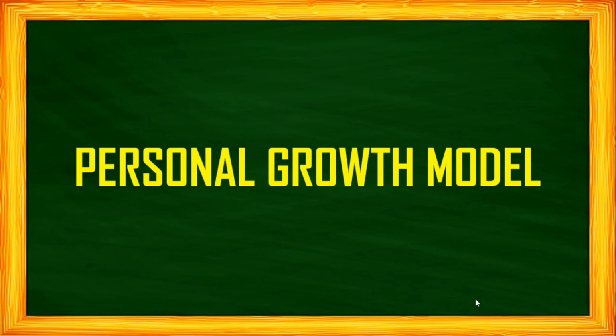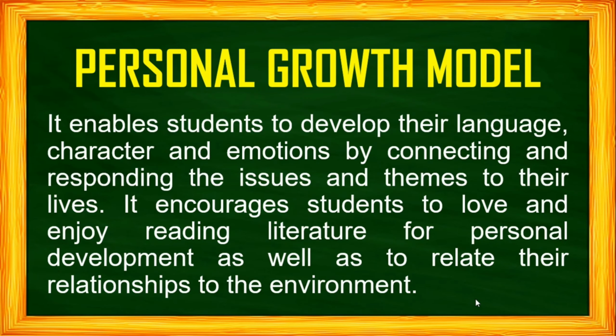Now, let's proceed to the third and last model of teaching literature, which is the personal growth model. Personal growth model enables students to develop their language, character, and emotions by connecting and responding the issues and themes to their lives. It encourages students to love and enjoy reading literature for personal development as well as to relate their relationships to the environment.